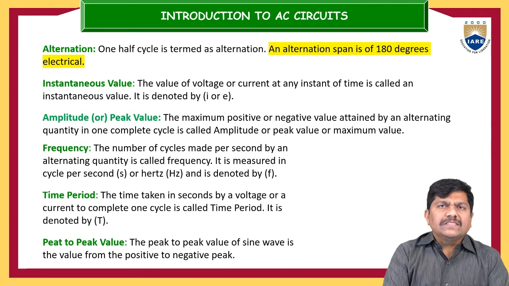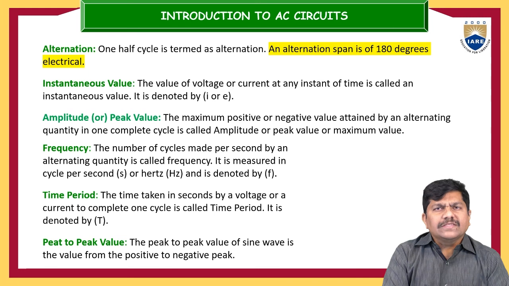In our previous definitions we have also used the term instantaneous. What do you mean by instantaneous value? Instantaneous value is the value of either voltage or current when it continuously varies with respect to time. The value of that alternating voltage or current is not constant. If the time varies, at 0 it may be 1 unit, at t equal to 1 second it might be 2 units, like that.